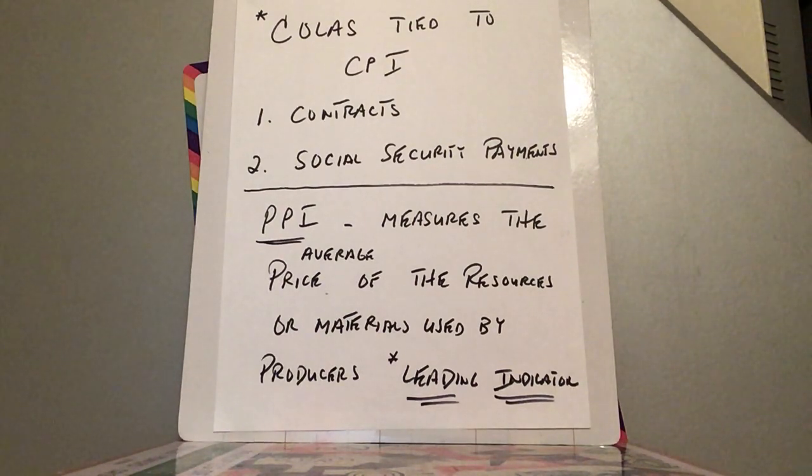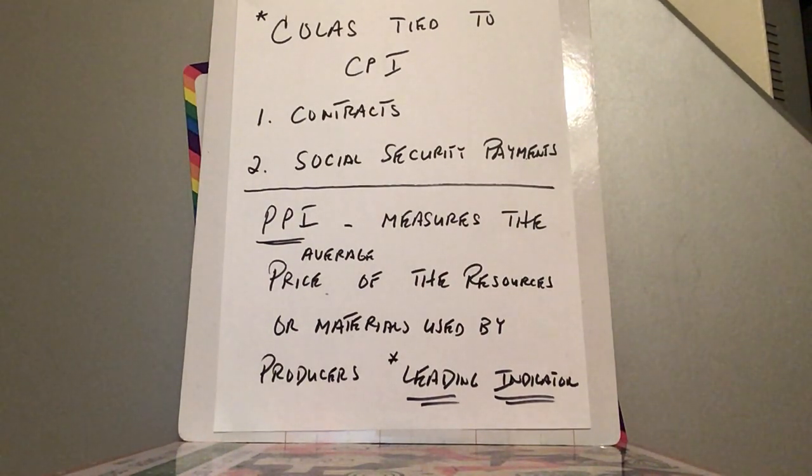Social Security payments for the elderly are tied to the CPI. Every 2 or 3 years, they go back and figure out how prices have gone up, and then they give Social Security payments a raise, an increase. All right, so the cost of living adjustments are tied to the CPI, contracts and Social Security payments and so forth. And again, the CPI is what we use to measure inflation.